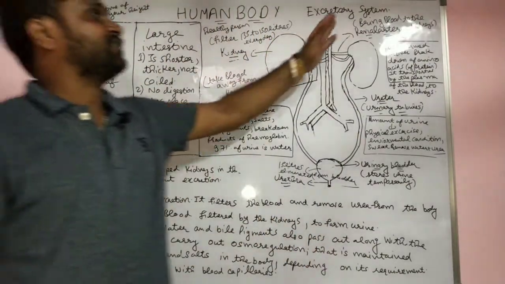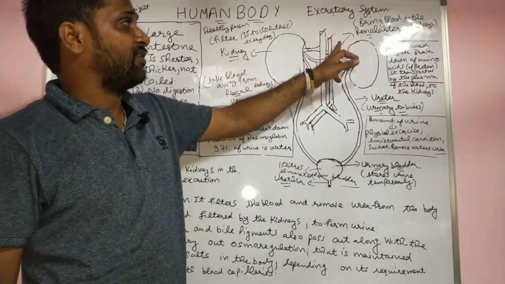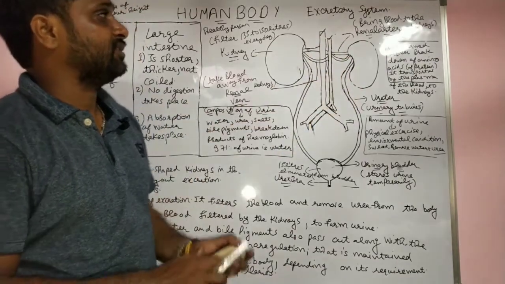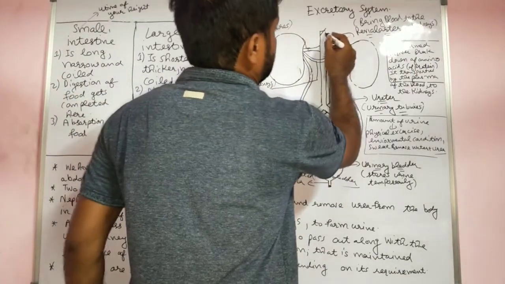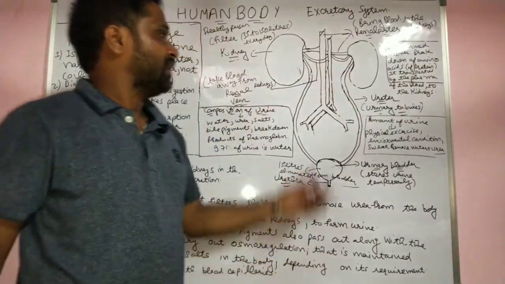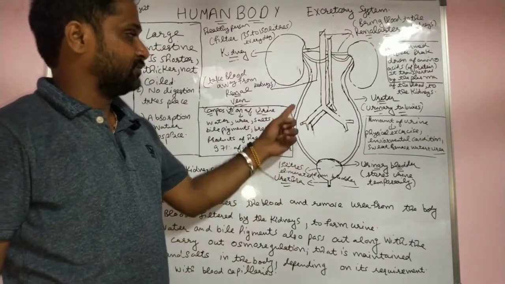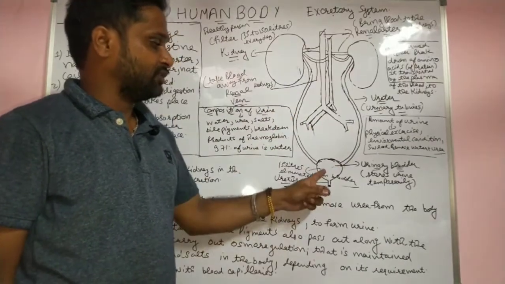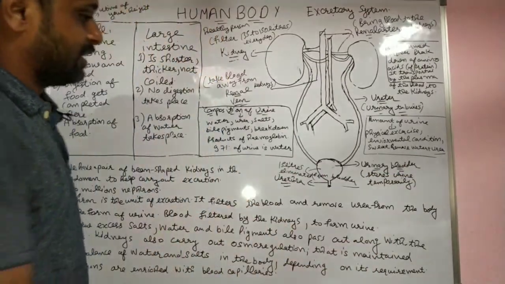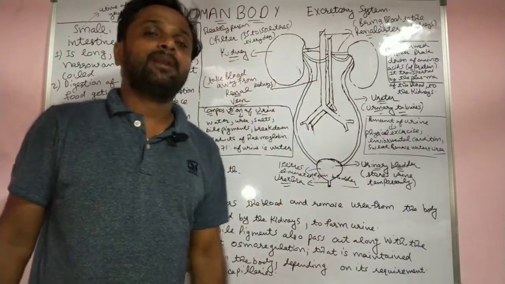In the excretory system, we discussed the parts one by one. This was the renal artery, and this one is the renal vein. This was the kidney too, bean shaped. And this was the ureter, and this was the urinary bladder. And last is the urethra. We discussed their functioning one by one.